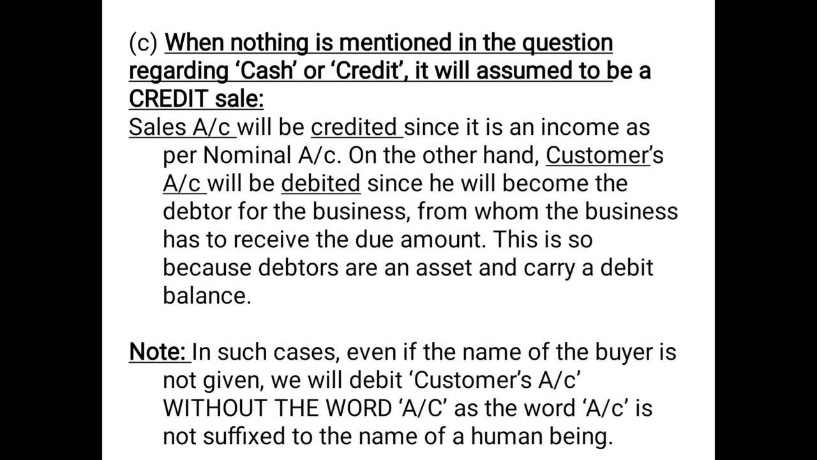Everything is the same, just like we discussed in case B. But the only thing you need to remember, this is the point which will be followed when the question is silent regarding whether the cash sale has been made or credit sale has been made.